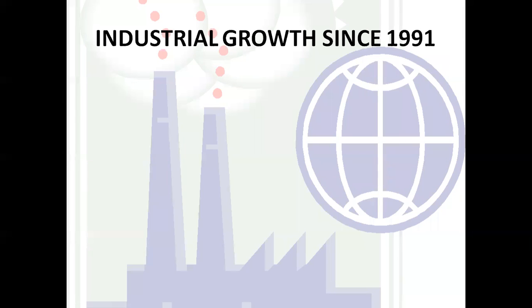Moving ahead with the next content, that is industrial growth since 1991. From 1991, the post-reform period, till the last academic year from which we can get proper information, that is 2018-19, we are going to see how the industrial sector has fared, what the fluctuations were, and whether it has increased or decreased.